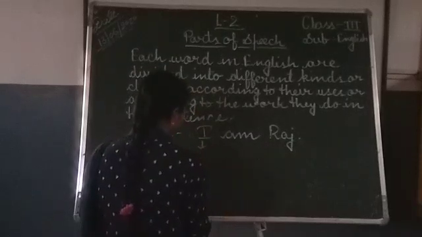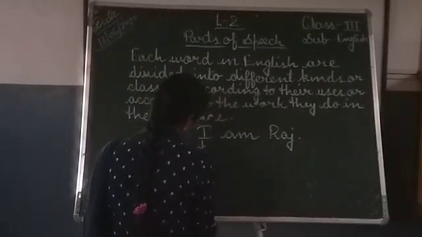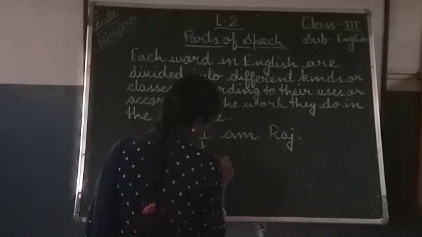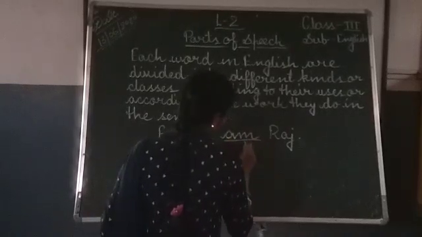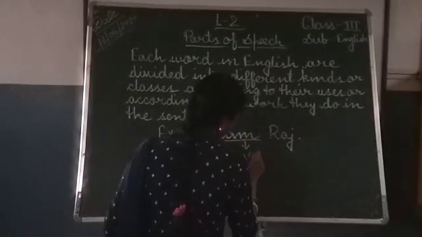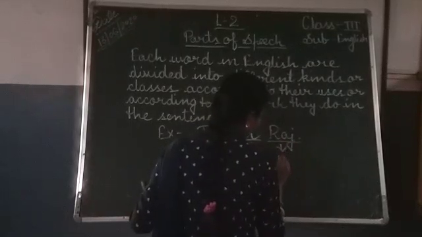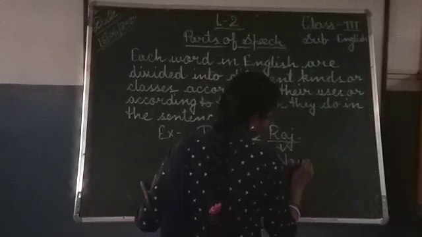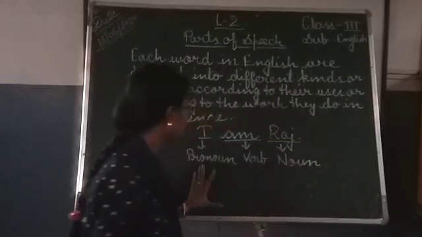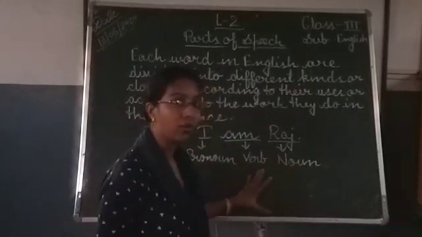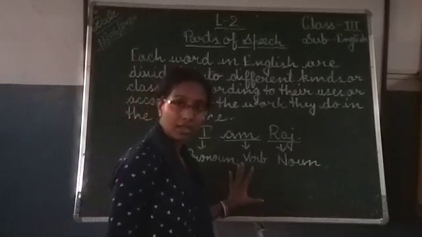I plays the role of pronoun, am plays the role of verb, and Raj plays the role of noun. Here are three different words and three words are playing different roles according to their class.